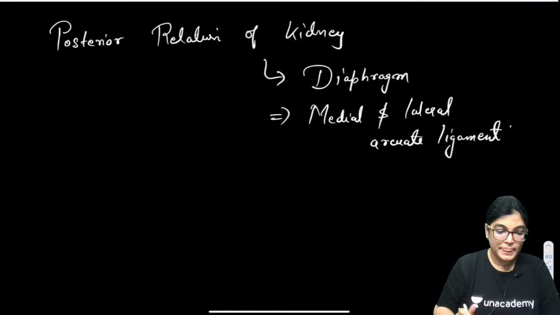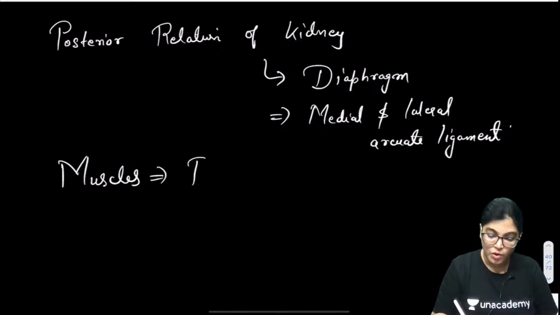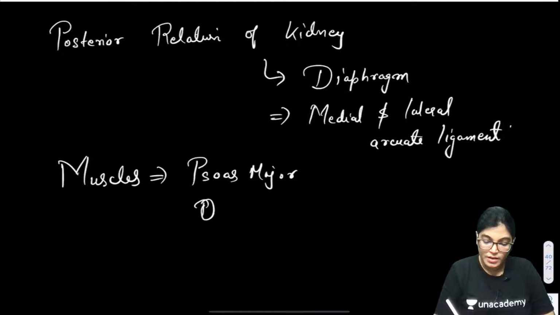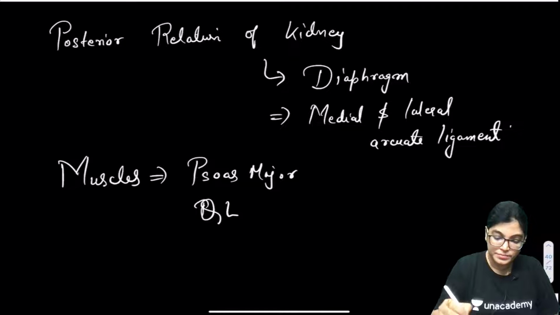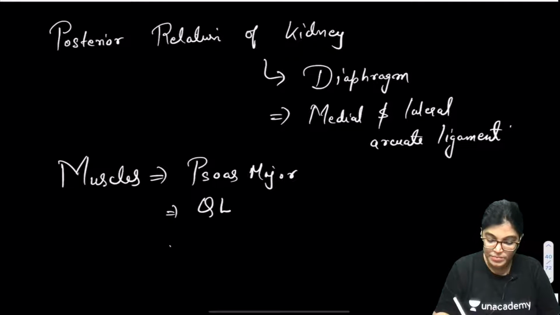Now coming to the list of muscles which are related posteriorly. The muscles related posteriorly are the following: psoas major muscle, quadratus lumborum, transverse abdominis muscle.